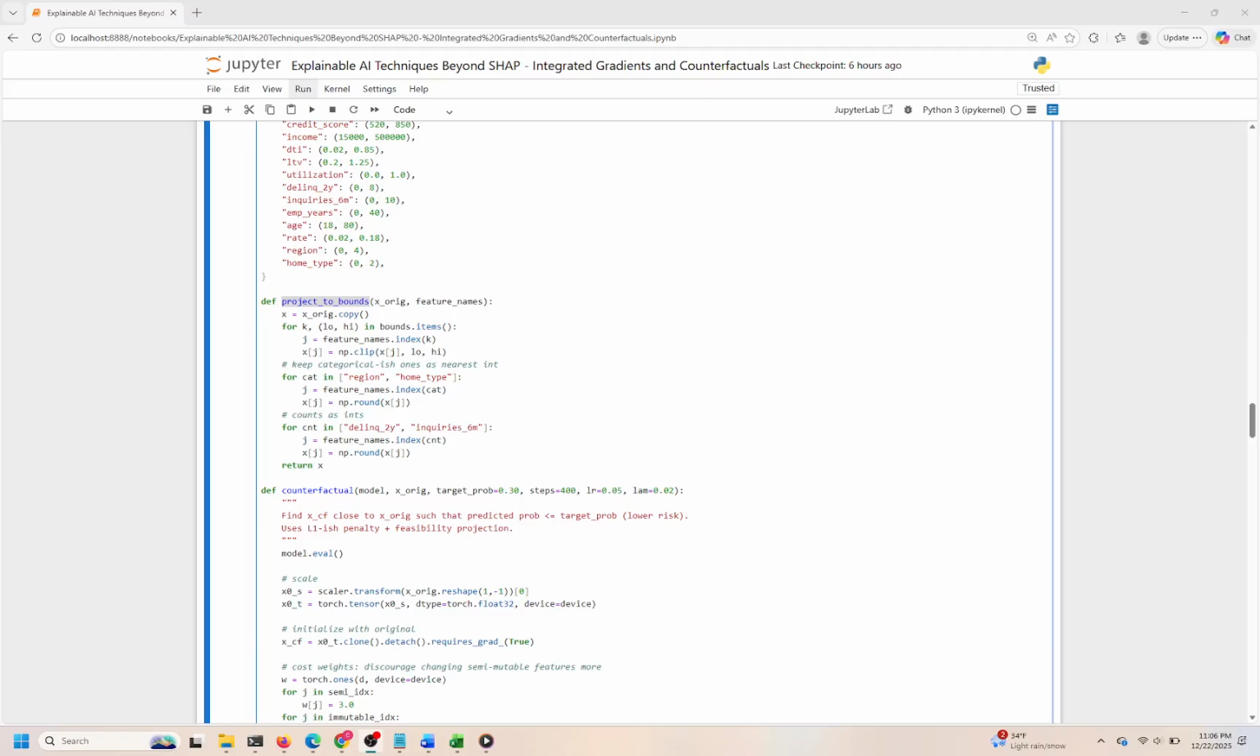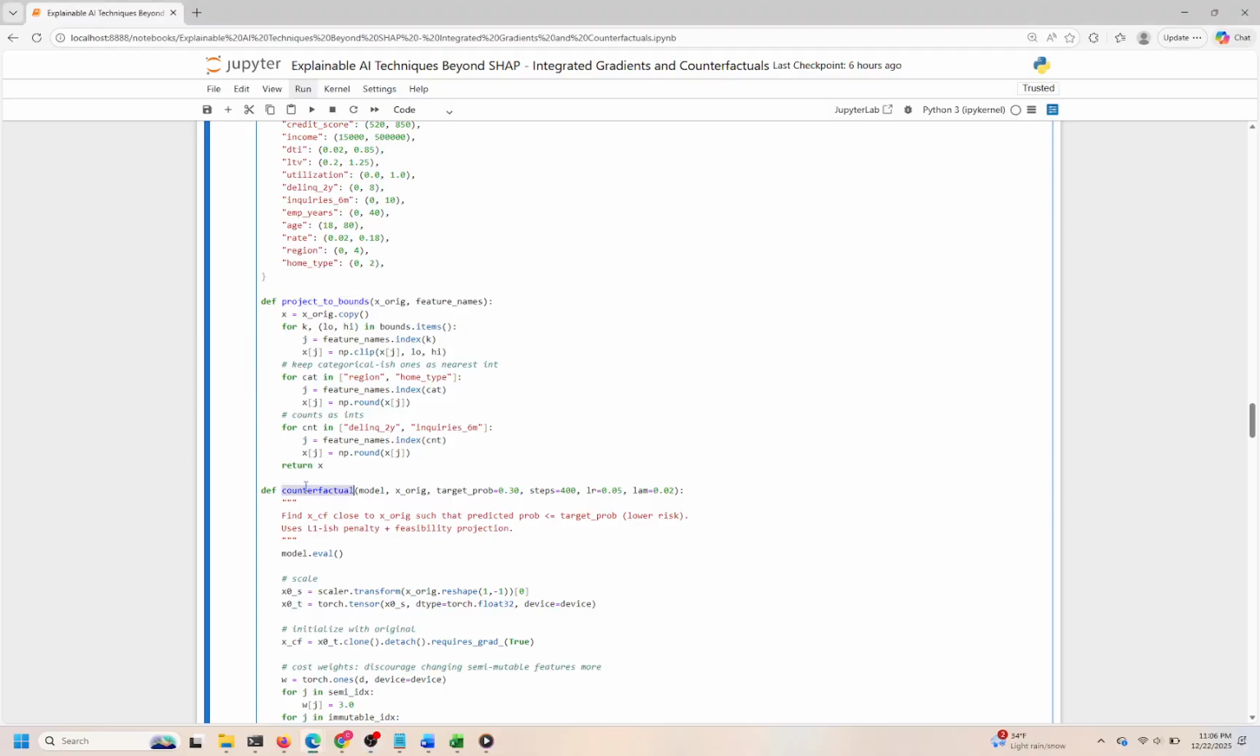We add a proximity loss, which is a weighted L1 distance from the original input, encouraging minimal changes. After computing gradients, we explicitly zero out gradients for immutable features to keep them fixed. Then the optimizer updates the candidate input. To maintain feasibility, we project the candidate back to valid bounds in the original space, then rescale it for the next iteration. This projection after each step prevents drifting into unrealistic feature values.